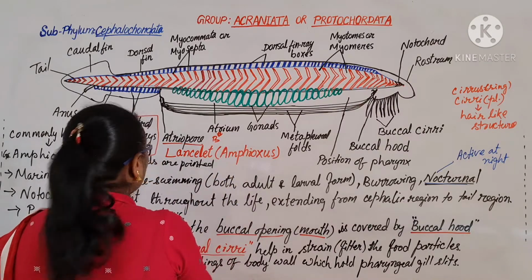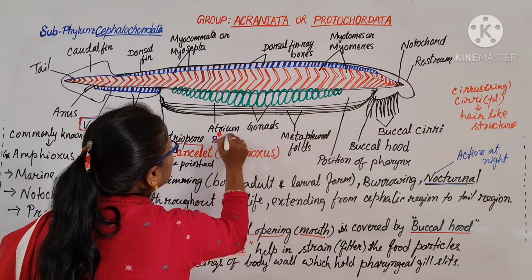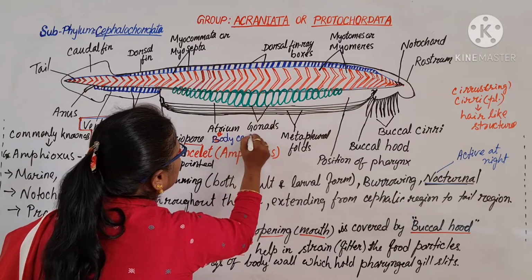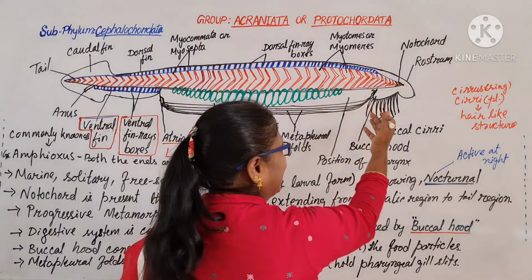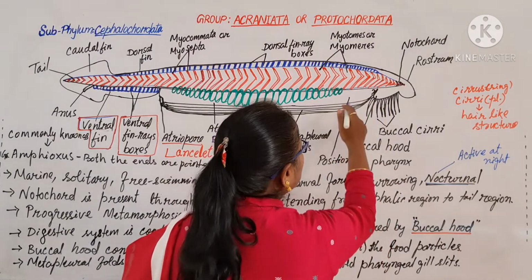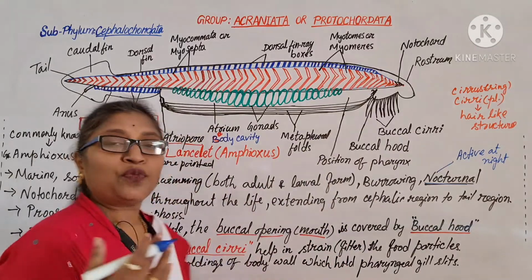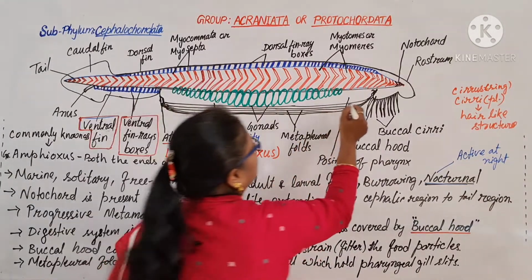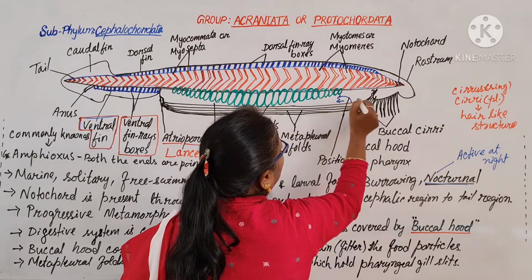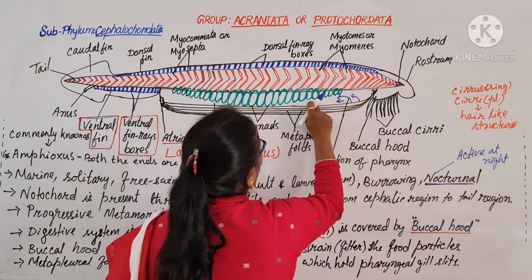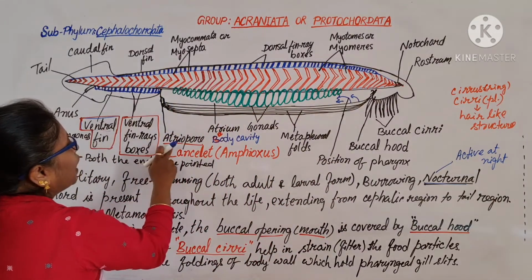So the gill slits are present within these metapleural folds, and water enters into the atrium or body cavity and exits through the atriopore.